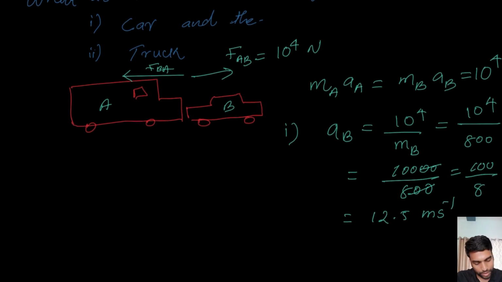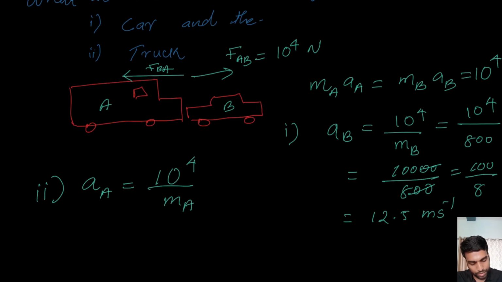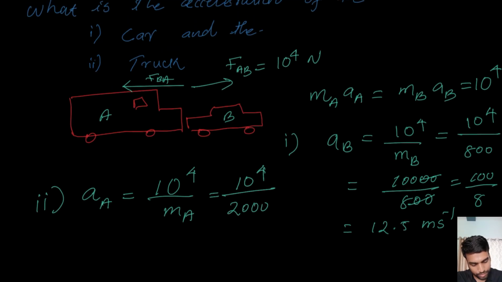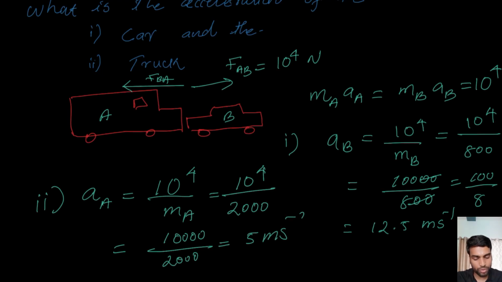Good. Right. Now for the truck, a_A is equal to, similarly, the force divided by the mass of the truck. So that will be 10 to the power 4 divided by 2000. That is straightforward: 10,000 divided by 2000, which is nothing but 5 meter per second square.